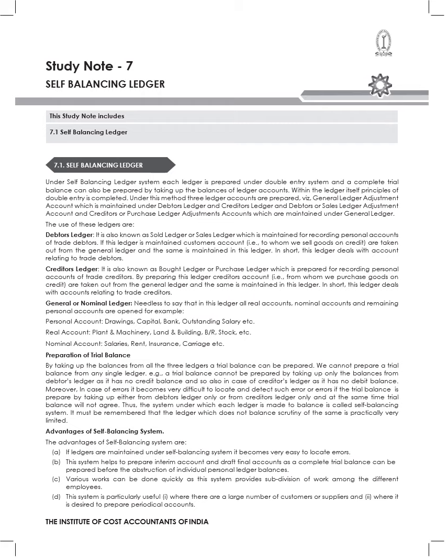When you prepare a trial balance, we take up the balances from the three ledgers. We cannot prepare a trial balance from any one single ledger, by taking only the balances from the debtors ledger or only from the creditors ledger. You need all three ledger accounts in order to prepare the trial balance.